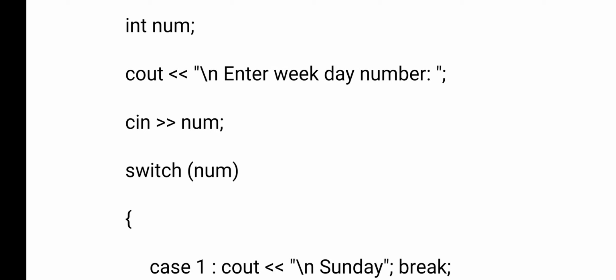Okay, and the cout is an output statement. So whatever you write here in the output statement, that will be printed on the output screen. So what message have I given? Enter weekday number. The user will give the weekday number, and that will be stored in the number variable.